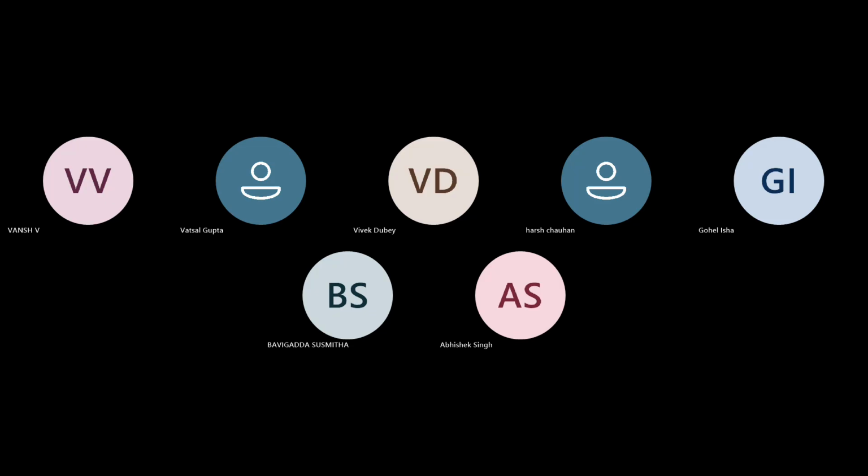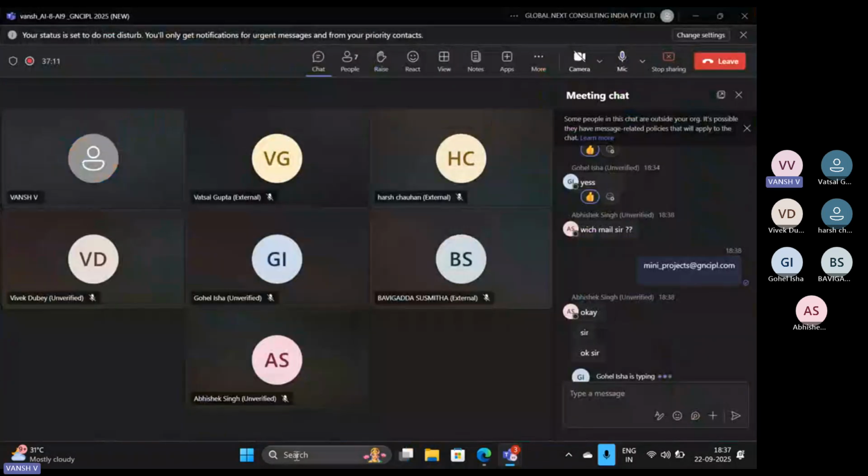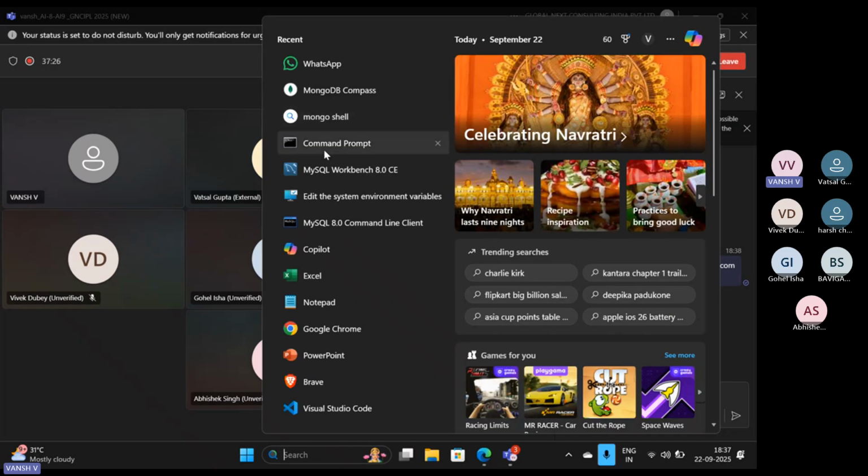Okay, good. So I think we can start with our MongoDB session because we have time left right now. Let me just share my screen. Today we can start with Mongo SH. We have already seen in yesterday's session how to insert some documents, create our database, and check that using Mongo SH. Everything we have covered.